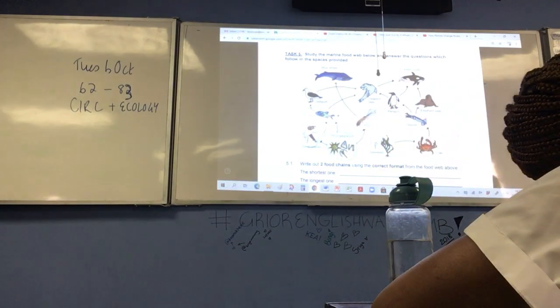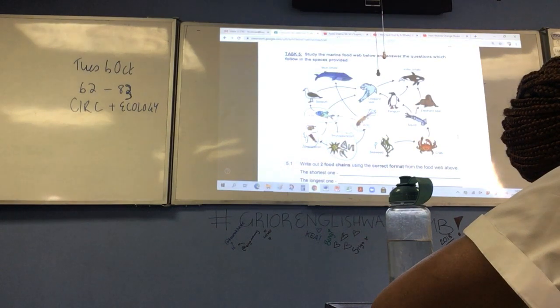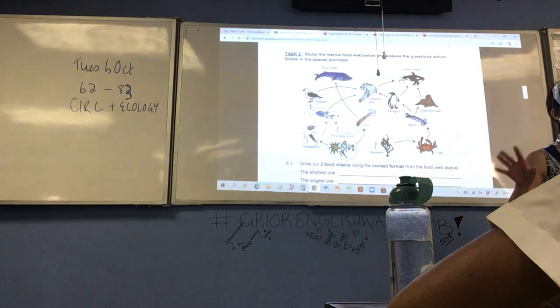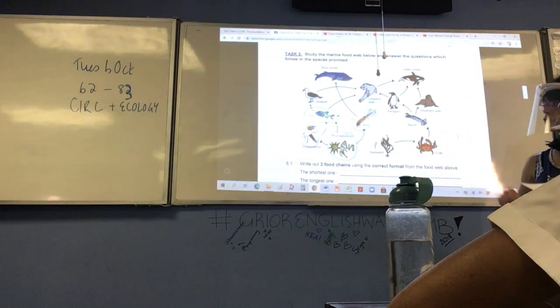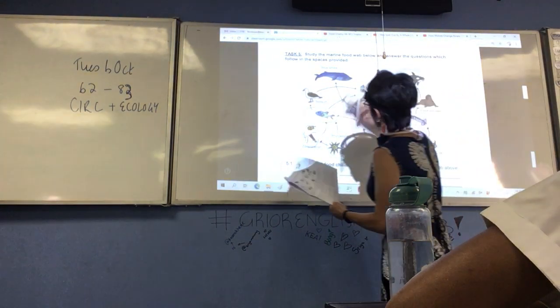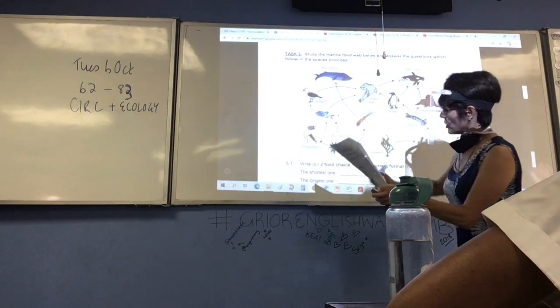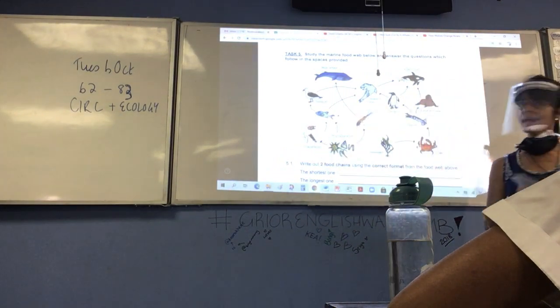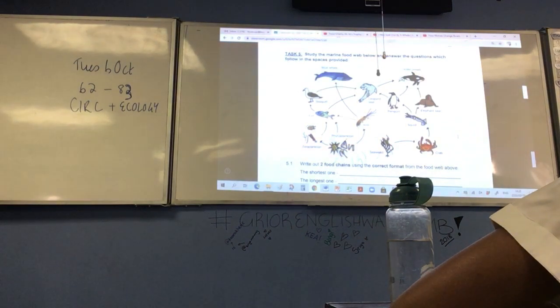Feeds on both. Quiet. Any three heterotrophs. So let's make it easier. Which are not heterotrophs? For question number H. Everyone except the seaweed and the phytoplankton.